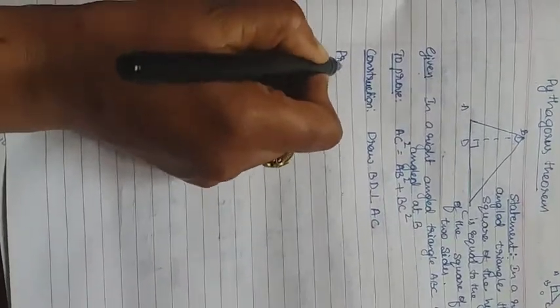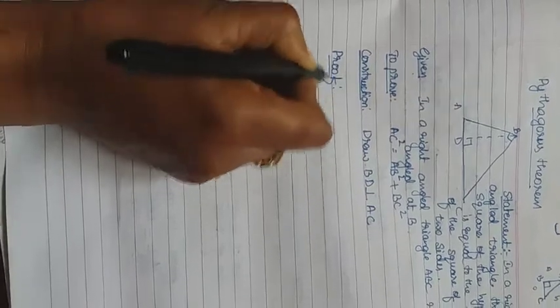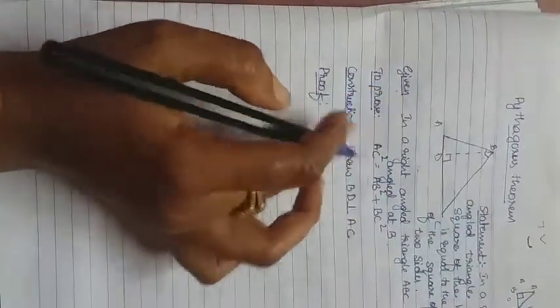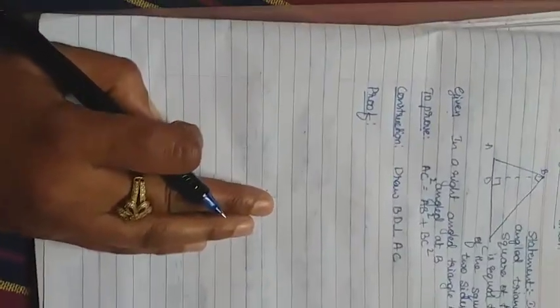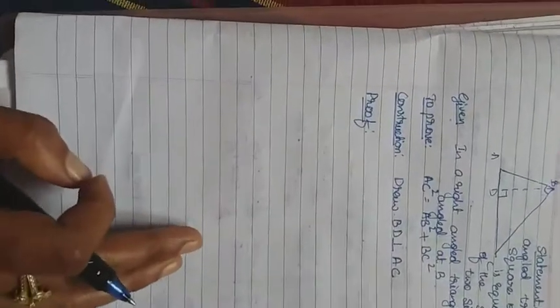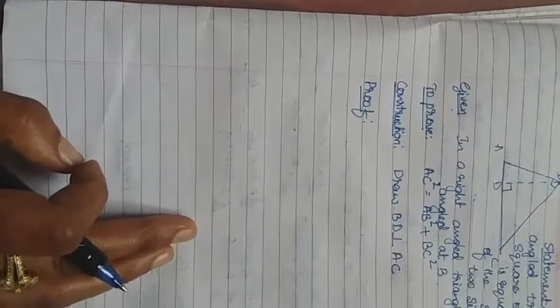And then the proof. The last step is more important. Up to this, if it is a 5 mark question, the statement to prove and the construction, they will provide the diagram, and you get 2 marks, and the proof is 3 marks. In total it is a 5 mark question. So in the proof we have to take the 2 triangles.